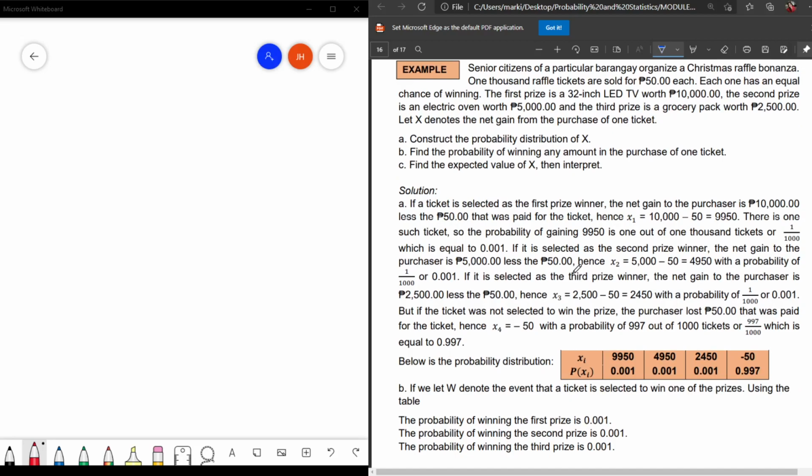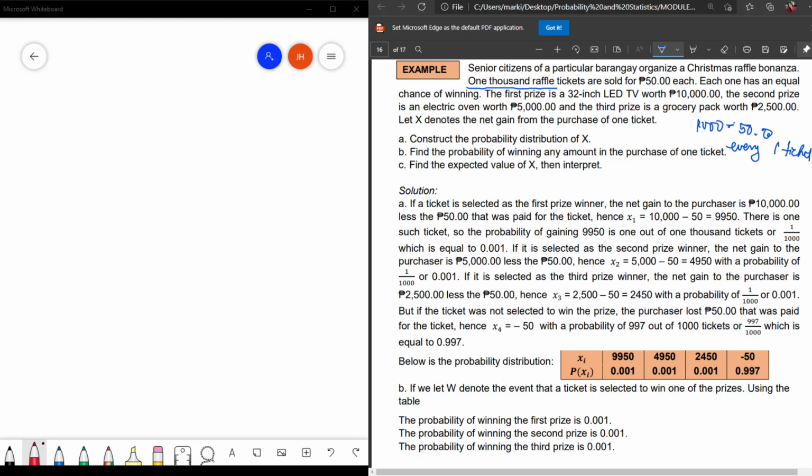Say, for example, the senior citizens of our particular barangay organized a Christmas raffle bonanza. 1,000 raffle tickets are sold. Remember, we are talking about 1,000 tickets, I'm sorry. Every one ticket is equivalent to 50 pesos. So take note of that.